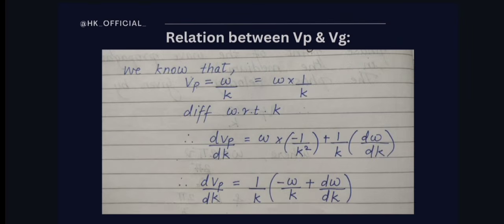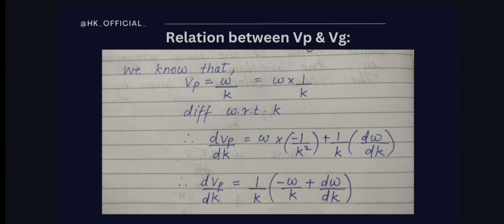Now the third thing here is we have to find out the relation between Vp and Vg. What is Vp? Phase velocity, and Vg is your group velocity. So what is the relation between them is a very important question. Okay, and this is the last topic of this video. So let us see what is the relation in this.